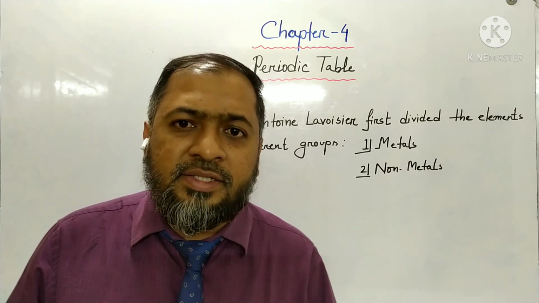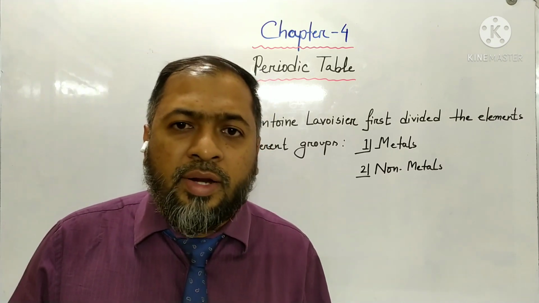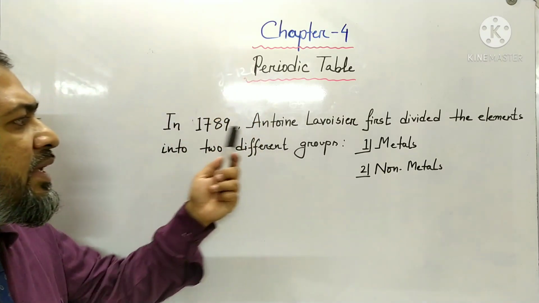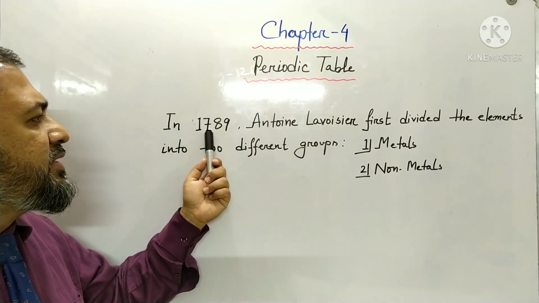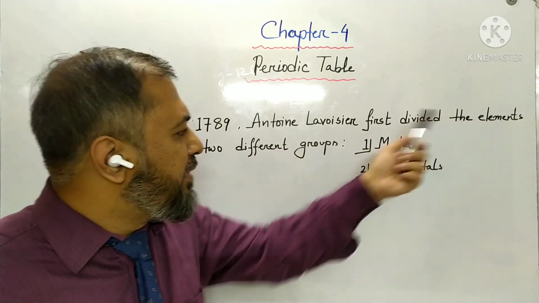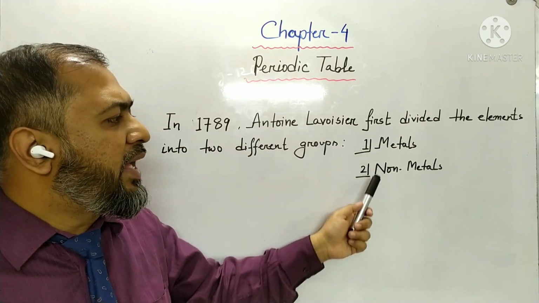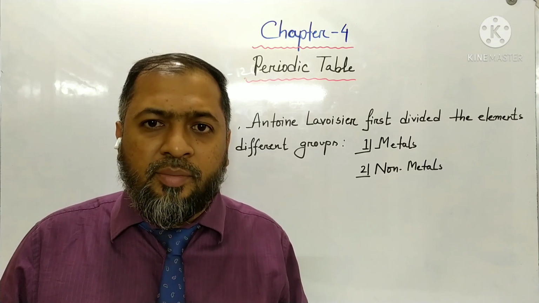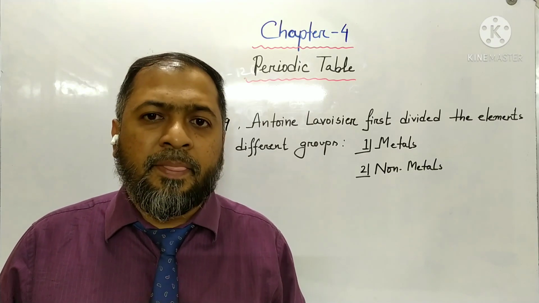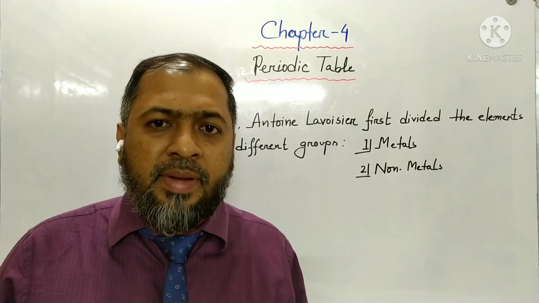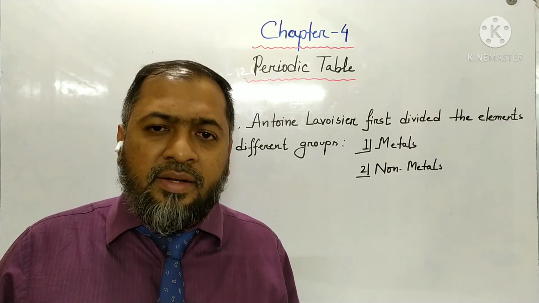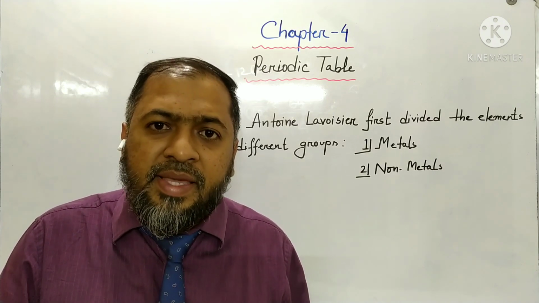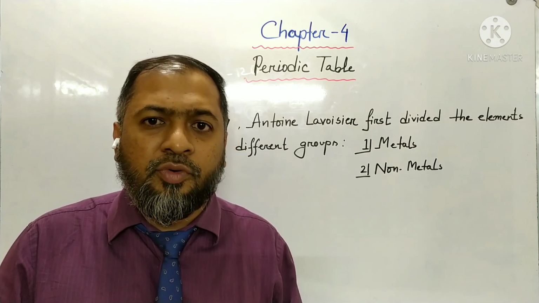The first scientist who actually worked to group different elements in different groups was Antoine Lavoisier. In the year 1789, he divided elements into two groups, metal and non-metal. Oxygen, nitrogen, hydrogen are non-metals, while mercury, iron, etc. are metals. From then, scientists have been trying to group the elements having the same chemical properties in the same group.